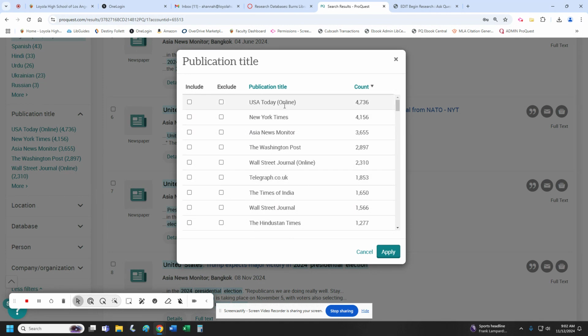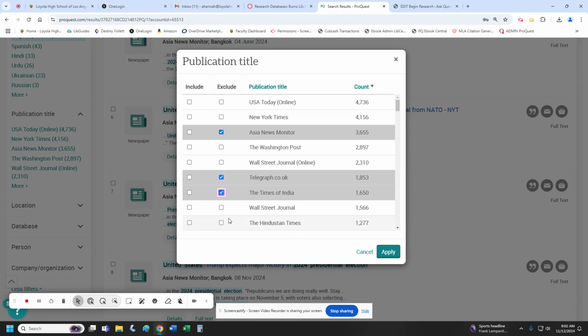All right, let's just stick with, we could include USA Today, why not? New York Times. Actually, maybe a better way to do this is to exclude certain ones. Let's exclude the Telegraph for the UK, the Times of India. Wall Street Journal, we want that.